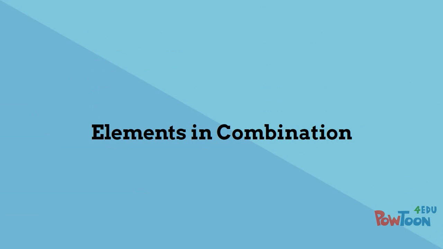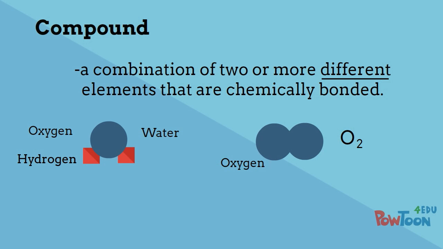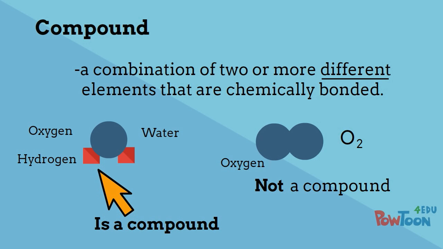Now that you know what an element is, let's look at elements in combination. A compound is a combination of 2 or more different elements that are chemically bonded. For example, water, H2O, is made of 2 atoms of hydrogen and 1 atom of oxygen. These atoms are connected by chemical bonds, which will be covered in more detail in later units. Notice that the compound, water, has 2 different elements. So this, a diatomic molecule of oxygen, is not a compound, but this, a molecule of water, is a compound.